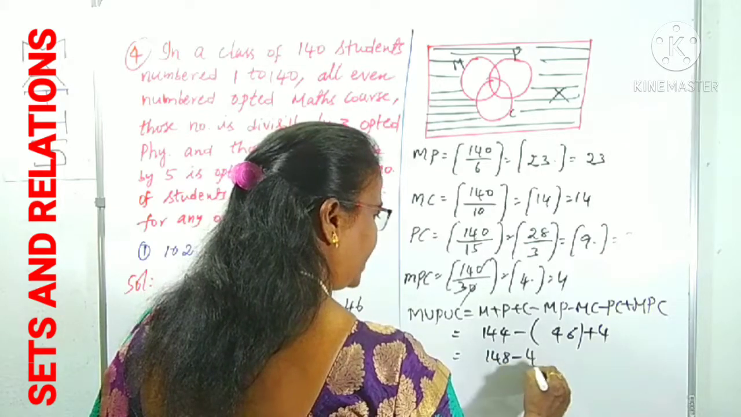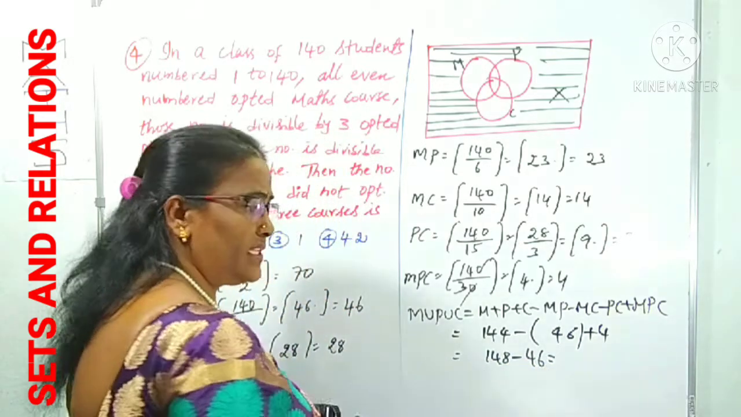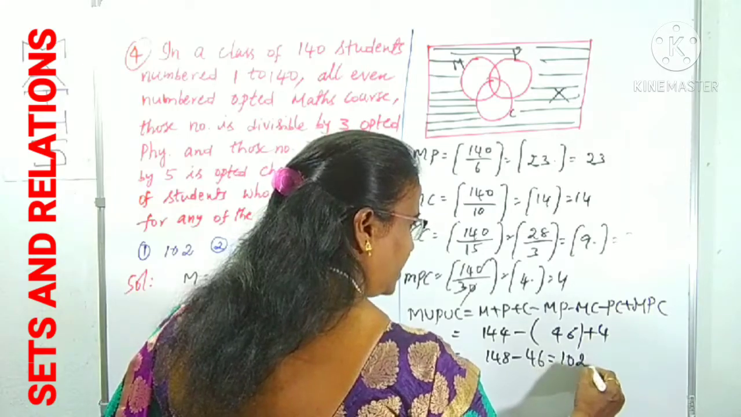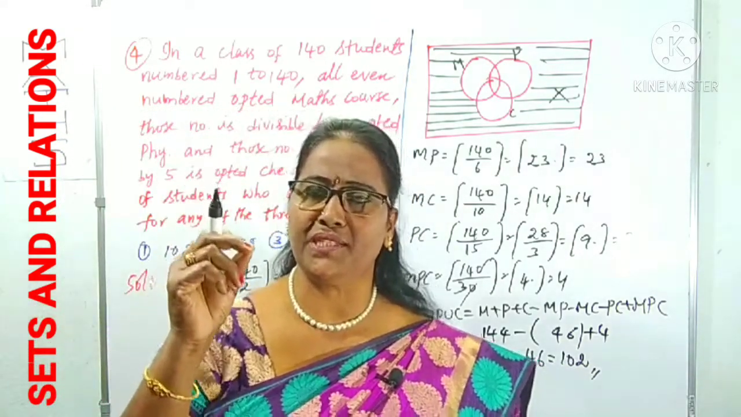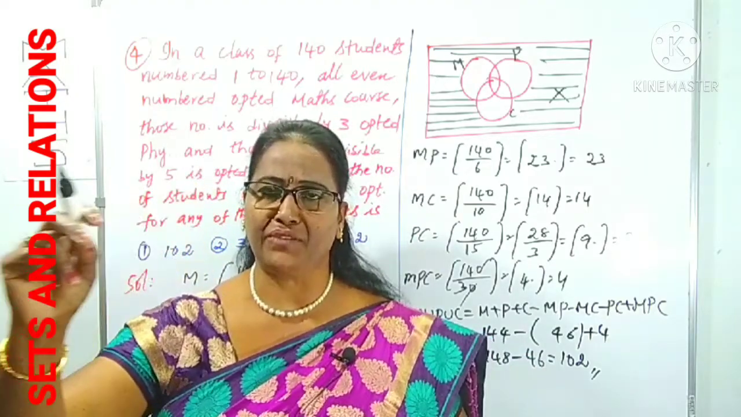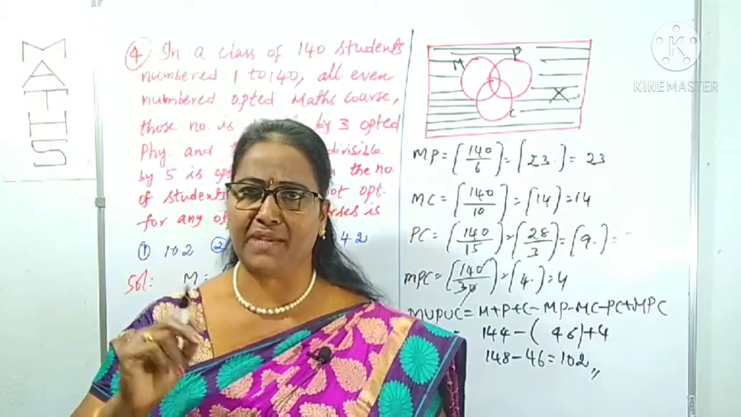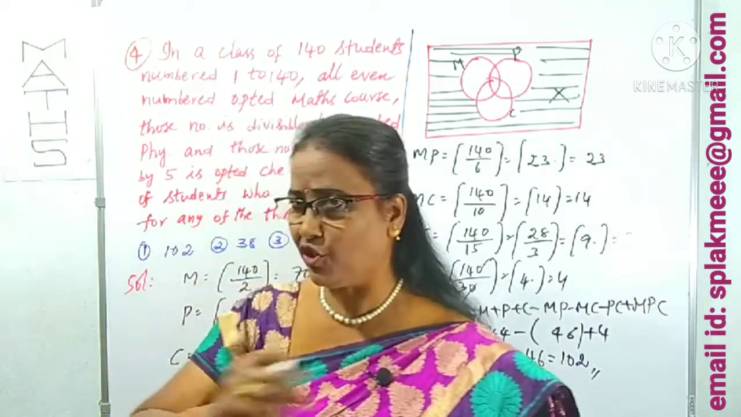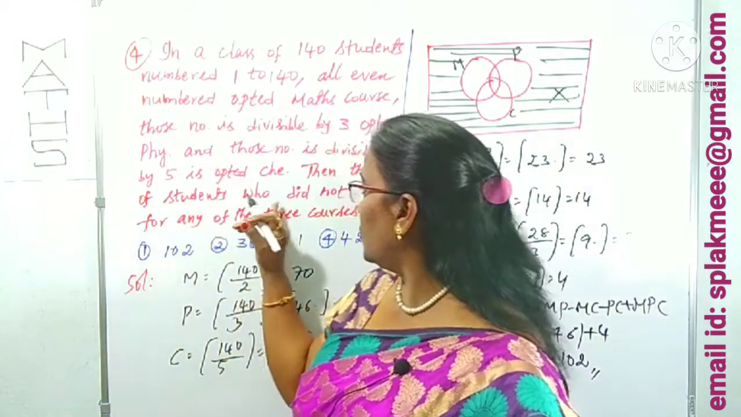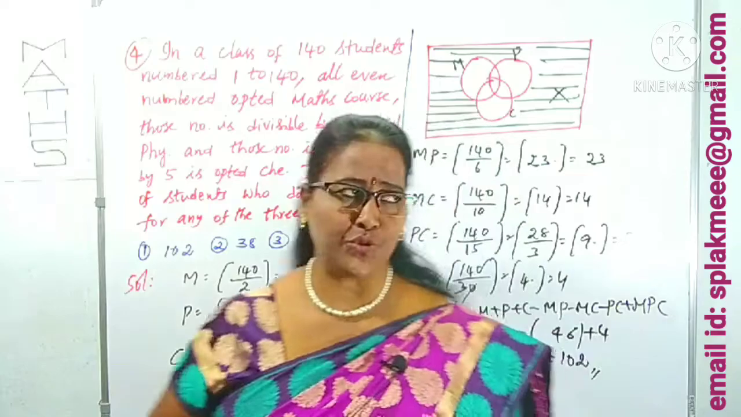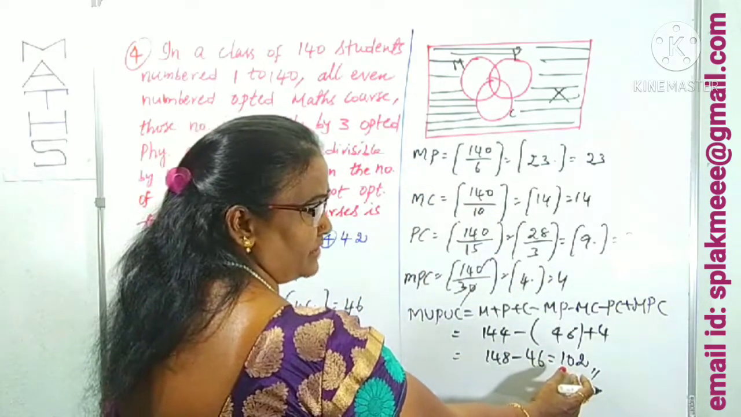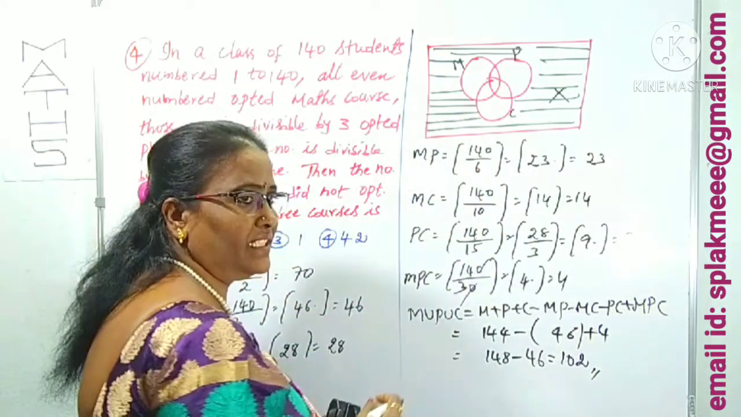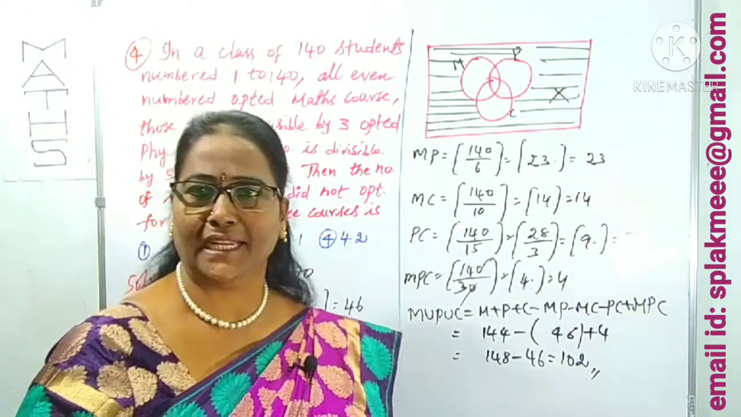148 minus 46, how much? 102. This is what union P, C means: the number of students taking at least one of the subjects, maths, physics, chemistry. But what he is asking is who didn't take any of the subjects. Means if you remove the total number of students who are taking at least one subject from the total, we can get those who didn't take any of the subjects.